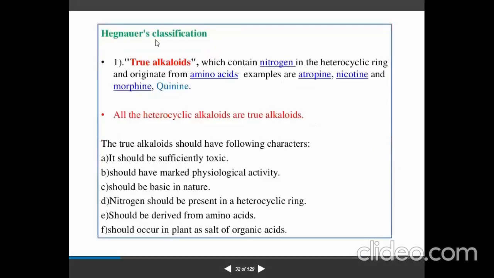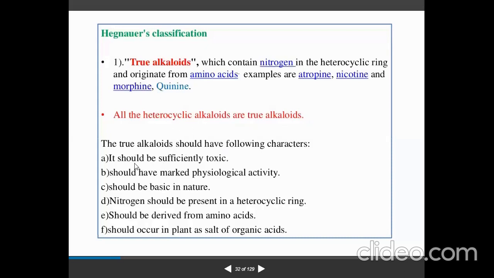In this classification, you can see the true alkaloid, which contains nitrogen in a heterocyclic ring and originates from amino acids. Examples are atropine, nicotine, morphine, quinine, right? All the heterocyclic alkaloids are true alkaloids. Remember these. A true alkaloid should have the following characters.